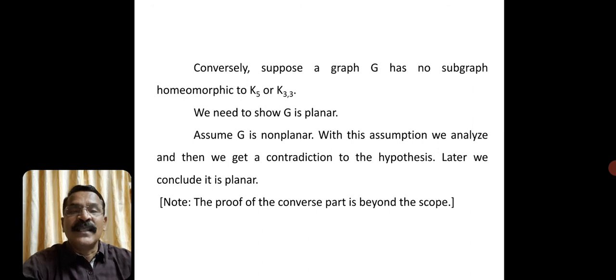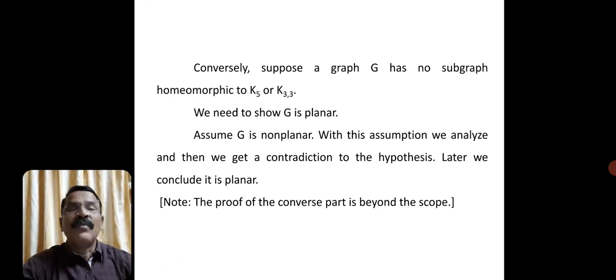It is very easy to say, but the converse part is beyond the scope to understand, because we need some more lemmas, some more ideas. It is not so easy to follow the proof of the second part. That's why we have proved the first part, but the second part is beyond the scope of the students to understand. So we omit the second half of this theorem, and we move on to the next session.